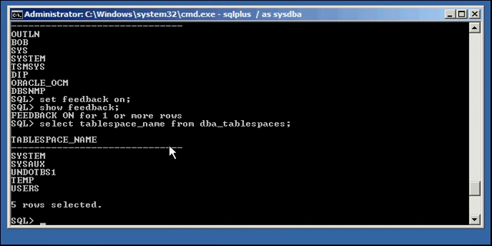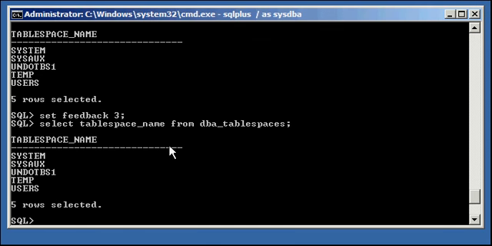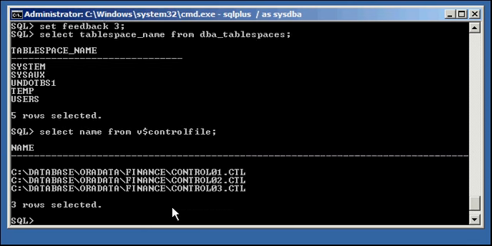Okay, now if we wanted to specify the number of lines that would have to be returned in order for SQL*Plus to give us feedback, we just type in set feedback 3, like so, which says that we need 3 lines or more in order to get feedback. Okay, so if we do select tablespace_name from DBA_TABLESPACES, we get feedback because there's more than 3 rows. If we do select name from v$controlfile, we get feedback because there's 3 rows.